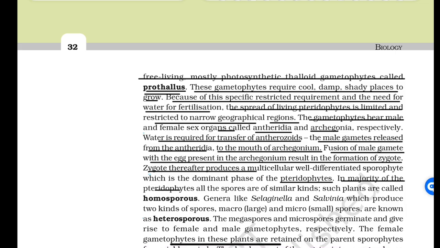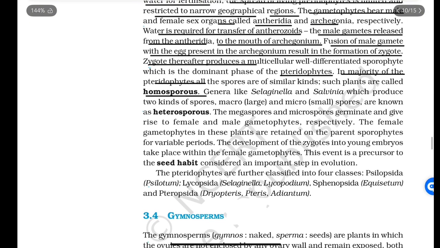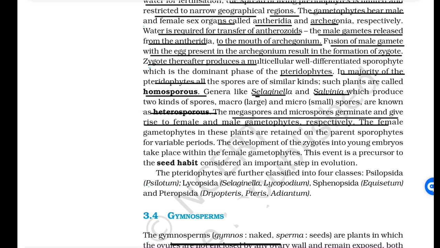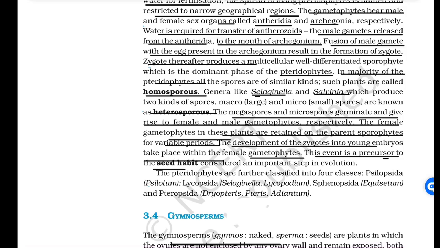In the majority of the pteridophytes, all the spores are of similar kinds. Such plants are called homosporous. But genera like Selaginella and Salvinia, which produce two kinds of spores, macro and microspores, are known as heterosporous. The megaspores and microspores germinate and give rise to female and male gametophytes respectively. The female gametophytes in these plants are retained on the parent sporophytes for variable periods. The development of the zygote into young embryos takes place within the female gametophytes. This event is a precursor to the seed habit, considered an important step in evolution.